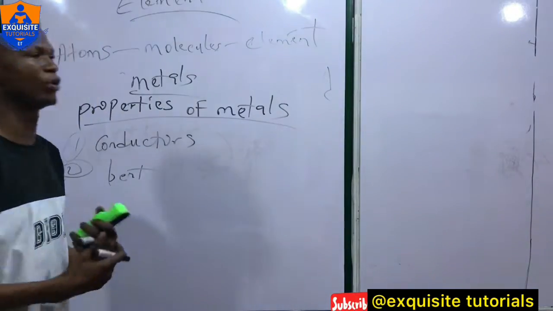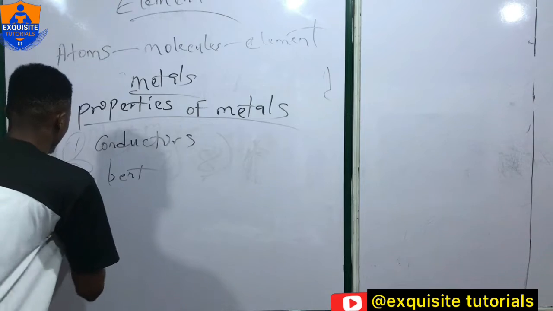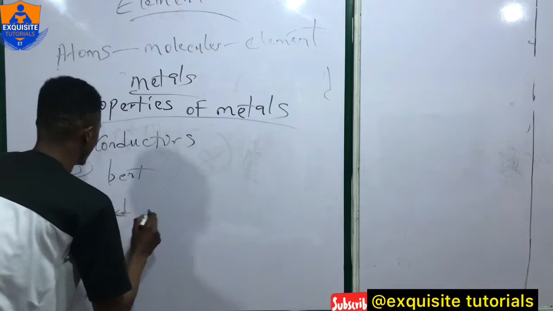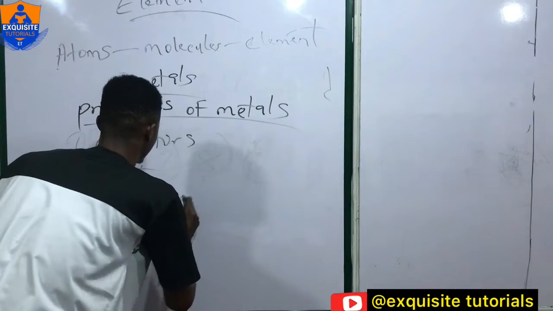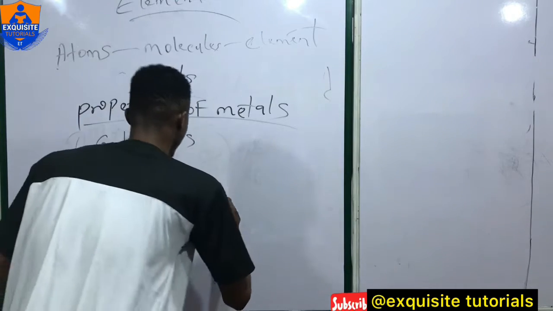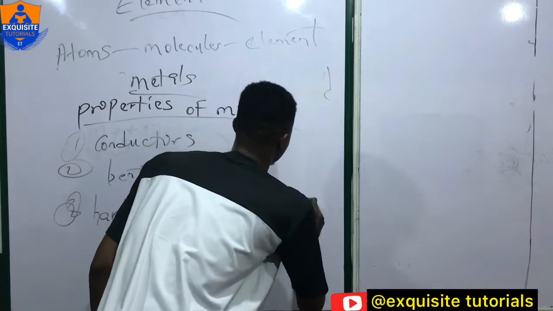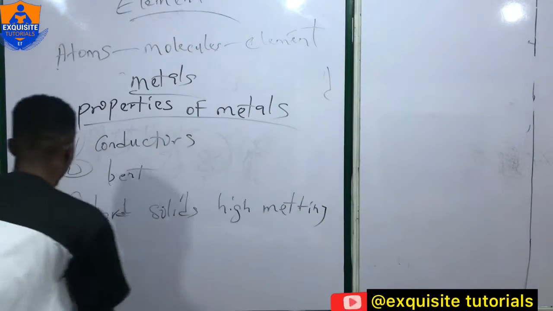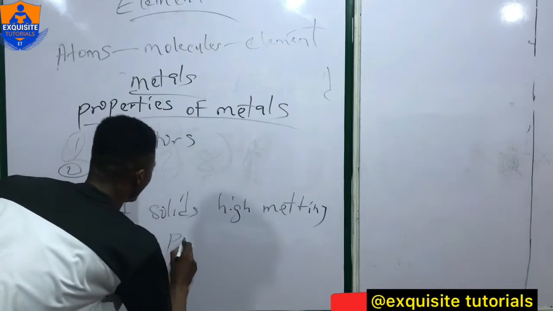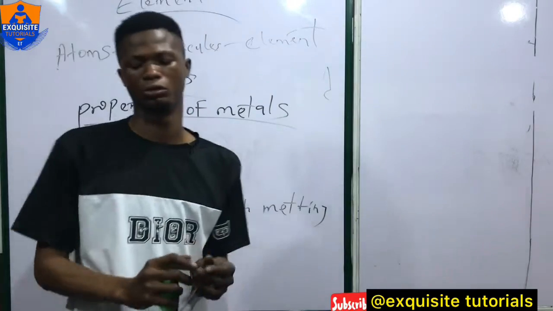So, now let's go further. Number 3, metals are hard solids with high melting and boiling point. But there is an exception to this.